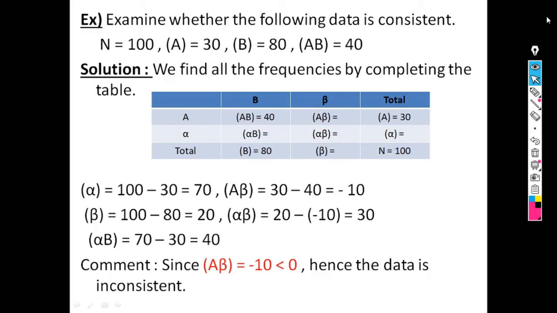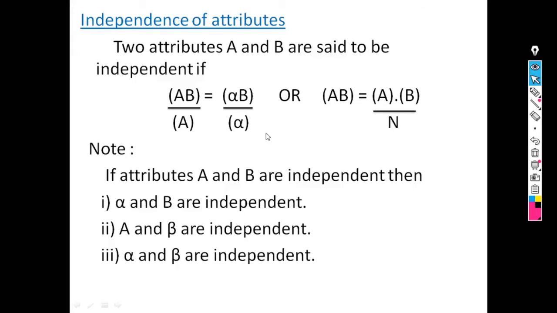If all the frequencies are positive, then we can say the data is consistent. If any one of the frequencies is negative, then we can say the data is inconsistent. Next topic is independence of attributes. Two attributes A and B are said to be independent if AB upon A is equal to alpha B upon alpha, or AB is equal to A into B divided by N. If this LHS is equal to RHS, then we say that two attributes A and B are independent.